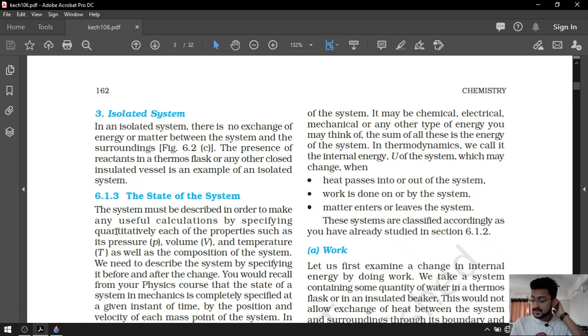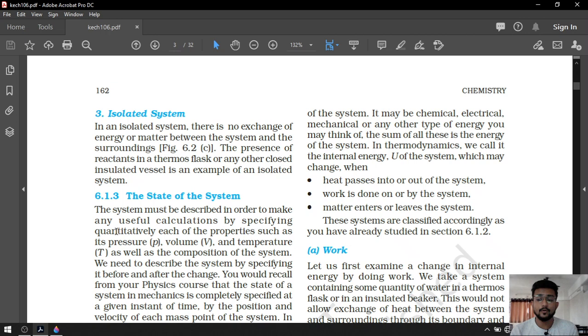Good morning, students. In the previous lecture of thermodynamics, we discussed what internal energy is, right? We came to know that internal energy is the addition of all the energy present in the system, okay? And the symbol of internal energy will be U. Now, how many methods are there to change internal energy?